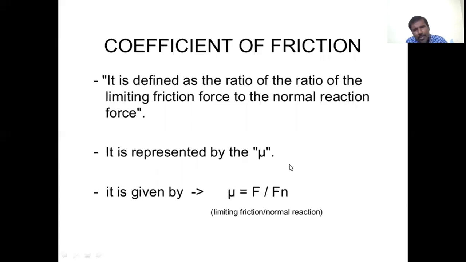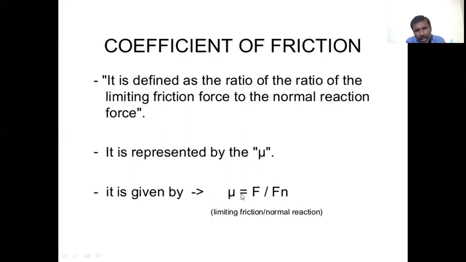So mu is equal to F by Fn, that is limiting friction by normal reaction. For kinetic friction, mu k equals Fk by Fn, that is kinetic frictional force by normal reaction.